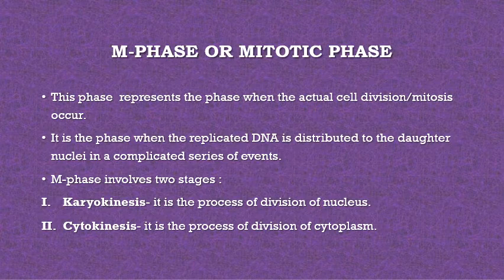then the two daughter cells are formed. So all these events come under the definition of the cell cycle, in which we said that it is a sequence of events in which the cell duplicates and divides into two daughter cells. So by this the cell will ultimately divide into two daughter cells having the same number of chromosomes as well as DNA.